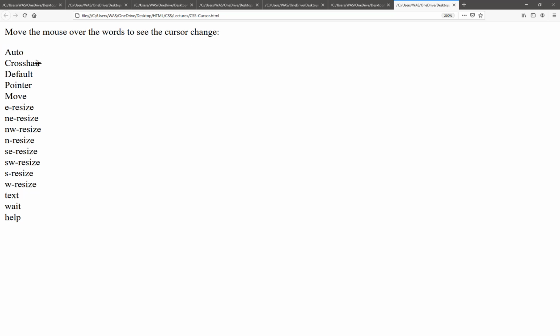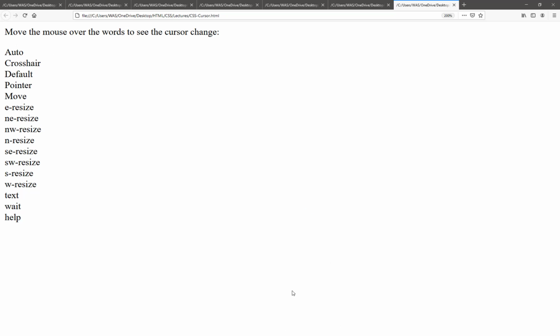It's a crosshair. You will see it changed the behavior, and it's a default. It's a pointer. It's a move. It's an east resize, northeast resize, northwest, north, southeast, southwest resize, southwest. It's a text again. It's a wait. And it's a help. You will see it changed the behavior for all the possible cursors.